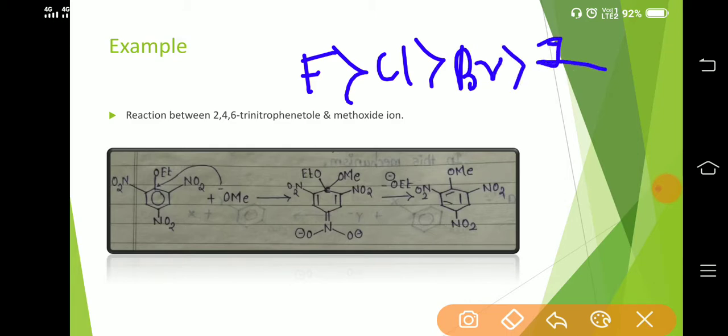The more electronegative halogen will increase the rate of formation of the cyclohexadienyl anion, which will increase the rate of reaction.